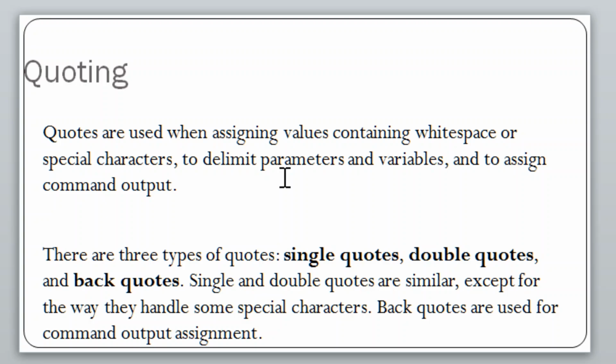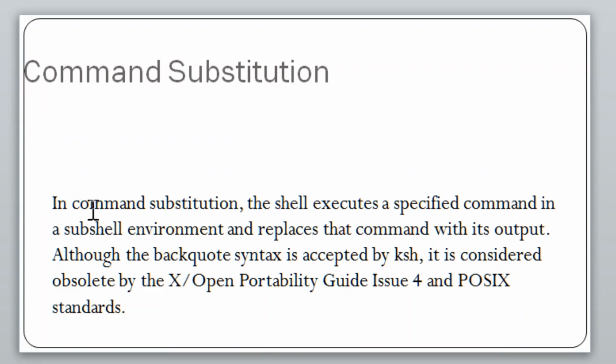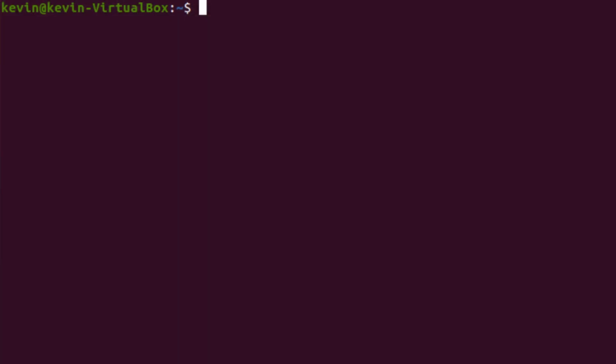There are three types of quotes: single quotes, double quotes, and back quotes. Single and double quotes act similarly, except for the way they handle some special characters. Back quotes, on the other hand, are used for command output assignment and command substitution. In command substitution, the shell executes a specified command in a subshell environment and replaces that command with its output. Although the back quote syntax is accepted by KShell, it is considered obsolete by the XOpen Portability Guide Issue 4 and POSIX standards. So let's demo some of that here.